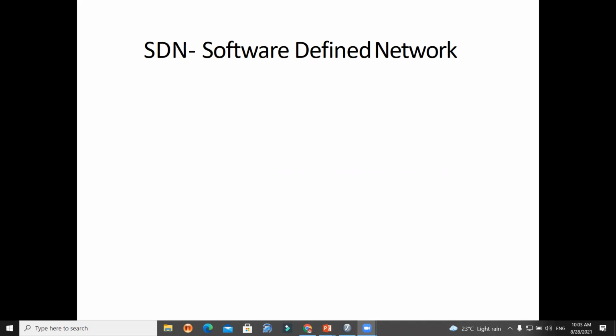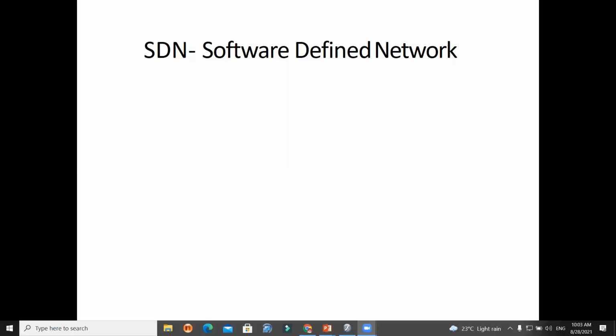One is the physical layer. Physical layer means you can say the hardware part is there. One middleware is there, and that is called the control panel. And the last one is called the application layer, where exactly the data is transferred. So three types of layers are there in software defined network.